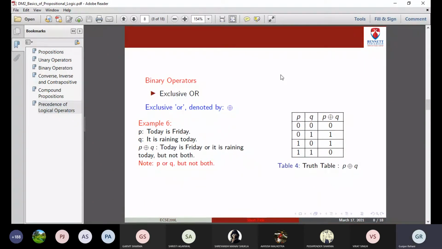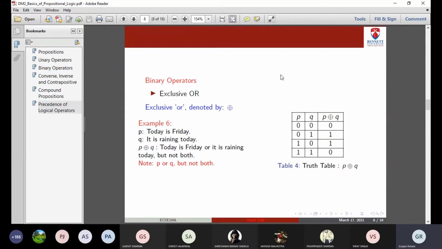Okay, let us move to the exclusive or. The next operator, we also call it XOR or exclusive or. By exclusive or, we mean P or Q, but not both, right? The symbol is given, how it is denoted. I'll tell you the meaning through the truth table. From the truth table, P exclusive or Q is 1 only when either P is 1 or Q is 1, but it is not 1 in the case when both of them are 1.